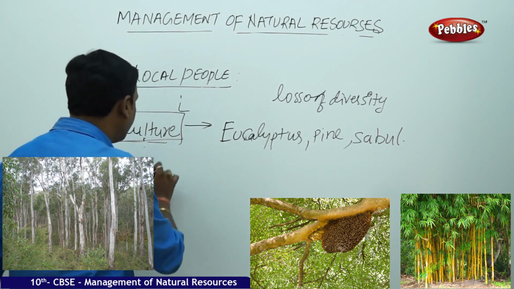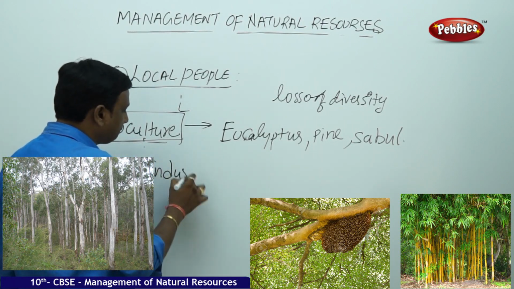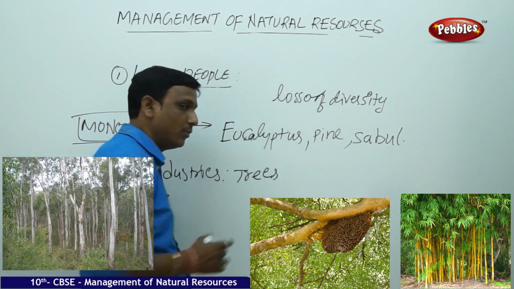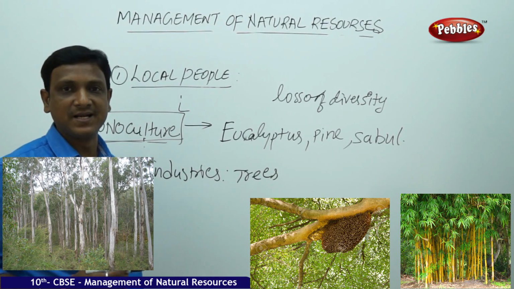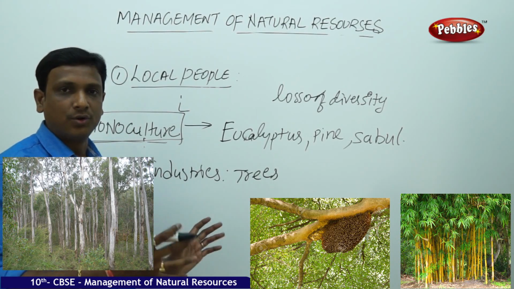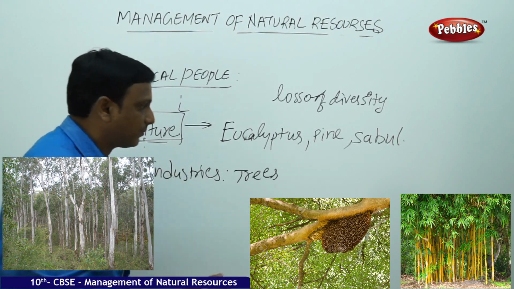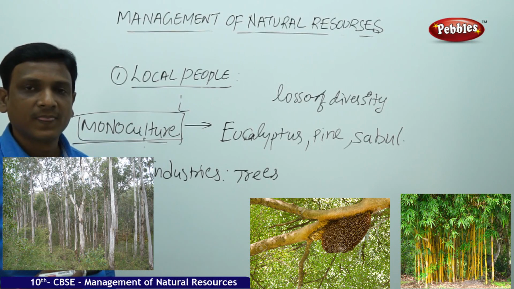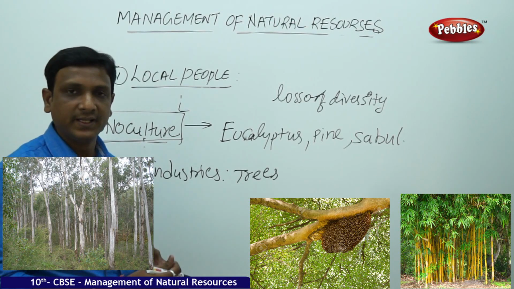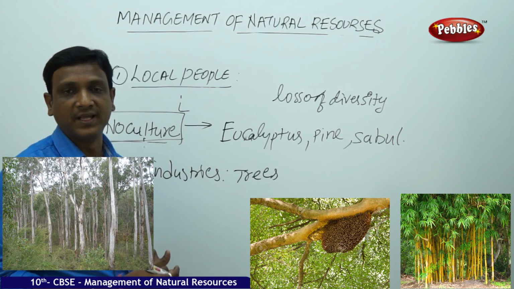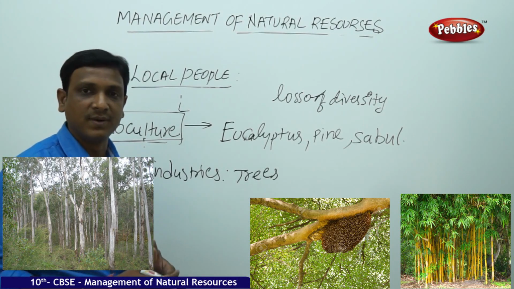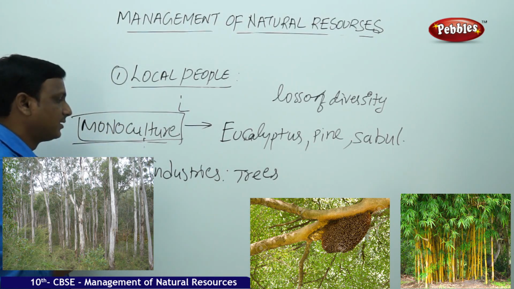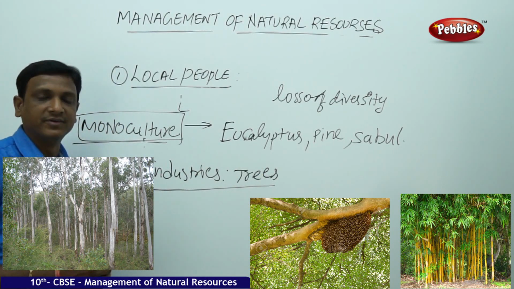So again, the industries, they grow only the trees that have high commercial value. They are not bothered about the land. So they grow certain trees, they cut certain trees at a particular place. Again, they go to a faraway place for that product. So they are not bothered about the growth of new plants in that place. They are not bothered what kind of effects are caused by this deforestation. So in such a way, it leads to problems like loss of diversity.